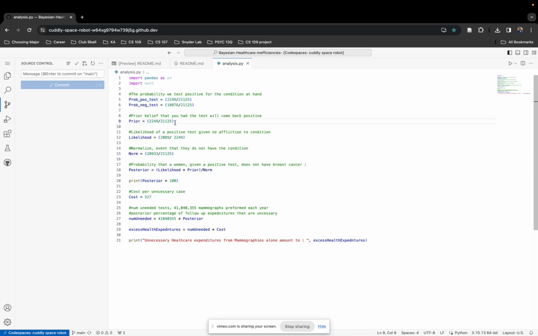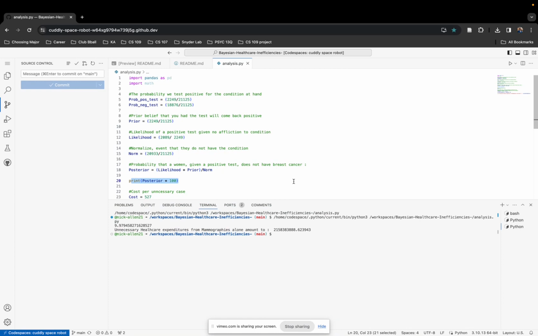We have our prior, which is just the probability that a woman is going to test positive given a test. We have our likelihood. We have our normalization constant. So we do our posterior, which is likelihood times prior over normalization, and we get our probability, which we're going to see is 9.97.